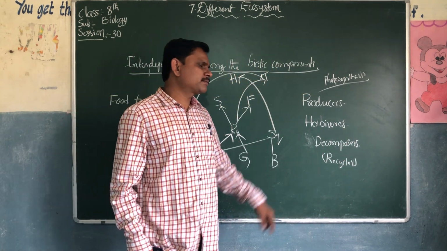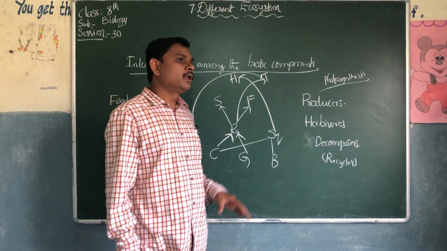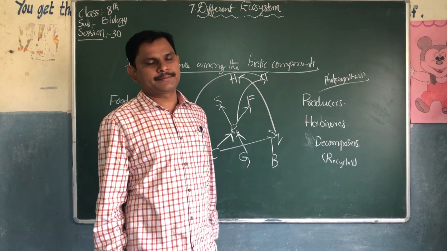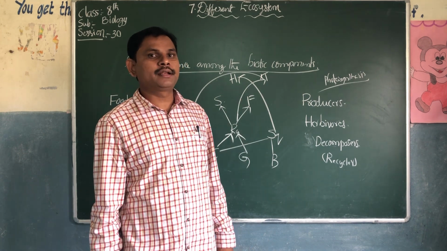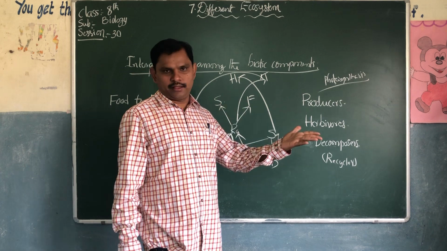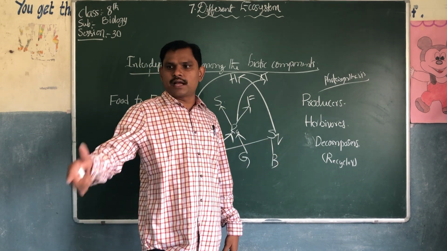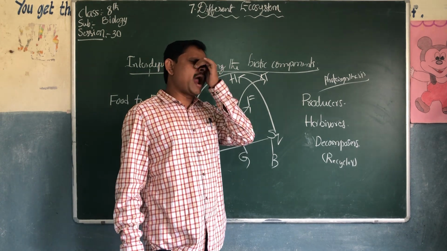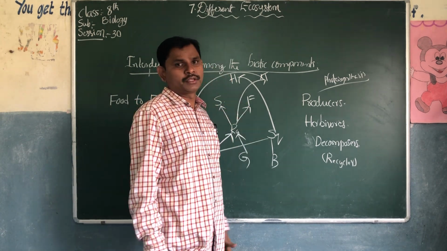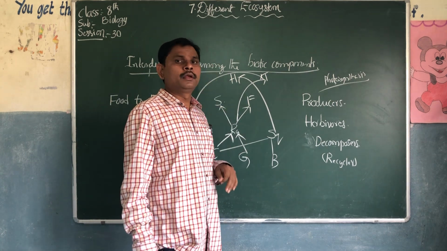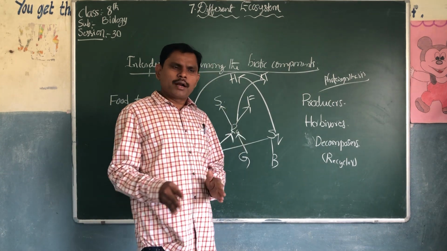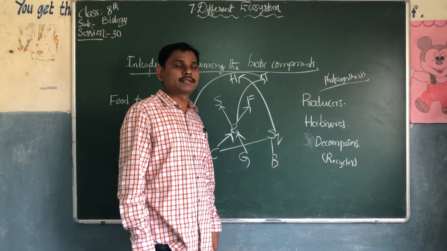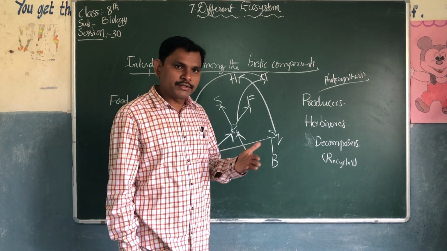Decomposers are also called recyclers because they decompose the dead bodies of plants and animals. When animals die, for example, if a dog dies in front of your house on the road, you will get a very bad, foul smell. We can't deal with that smell. What happens if the dead body still remains like this? We can't bear such a smell. So after a few days, what happens?